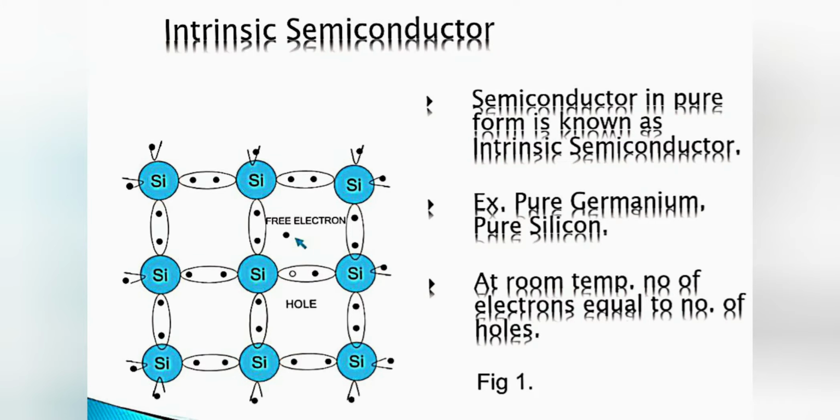Then we come to intrinsic semiconductor. A semiconductor in pure form is known as an intrinsic semiconductor. For example, pure germanium and pure silicon. At room temperature, the number of electrons is equal to the number of holes. This is the diagram of electrons and holes.